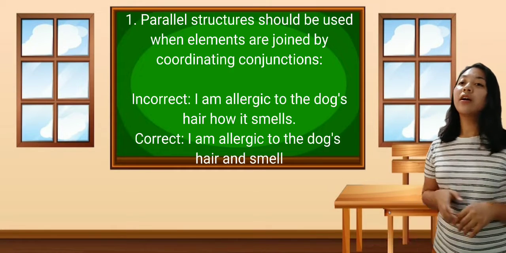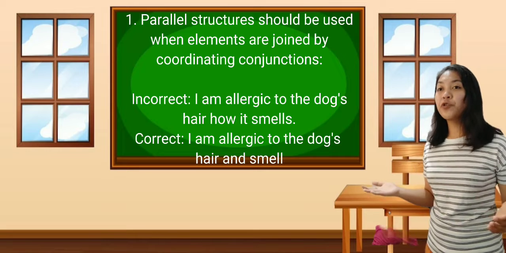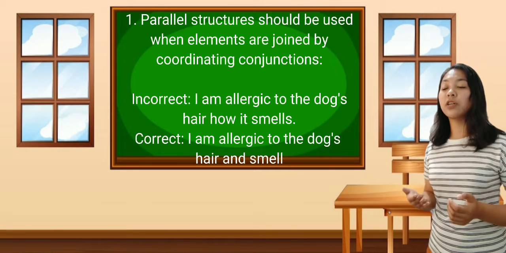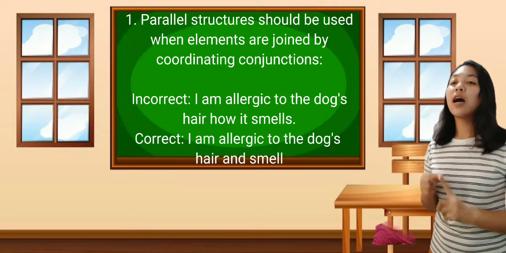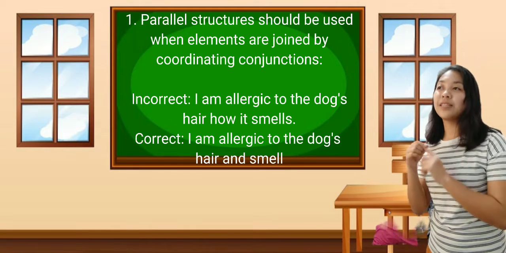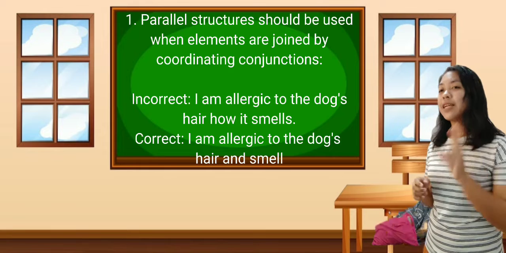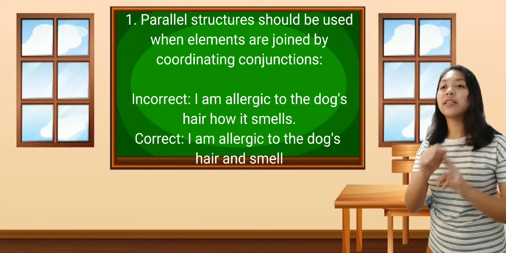The first rule: a parallel structure should be used when elements are joined by a coordinating conjunction. The incorrect sentence: I am allergic to the dog's hair and how it smells. The correct sentence: I am allergic to the dog's hair and smell.